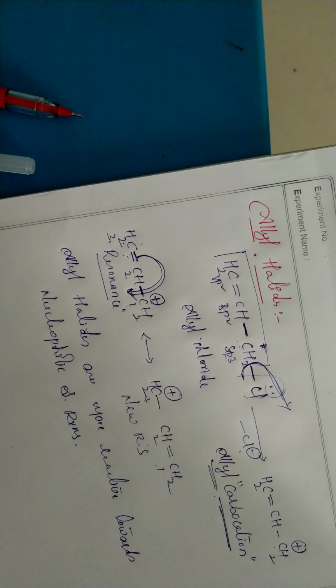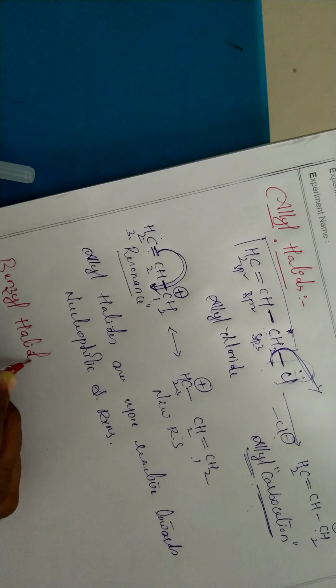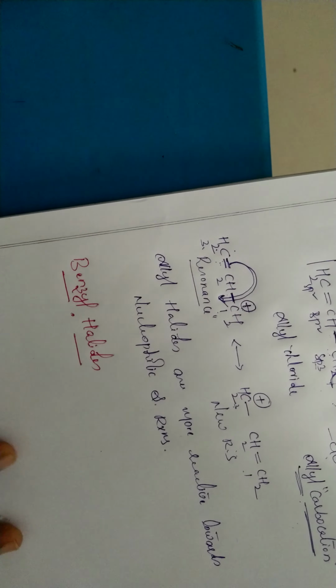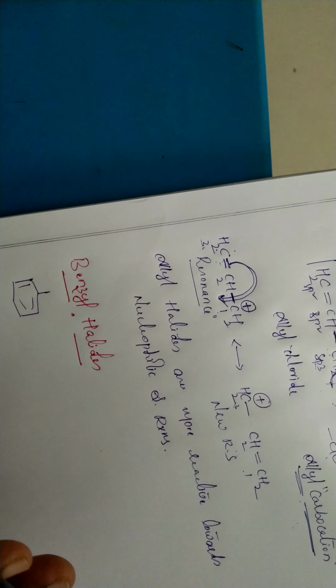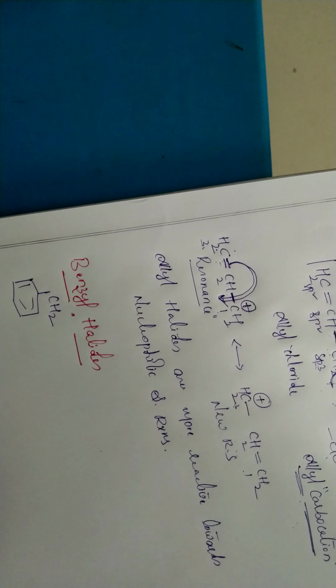And the fourth one we have is benzyl halides. What is meant by benzyl? If only the benzene ring is there, that is called aryl. But when a CH2, an sp3 carbon, is present on the benzene ring, it is called a benzyl group.